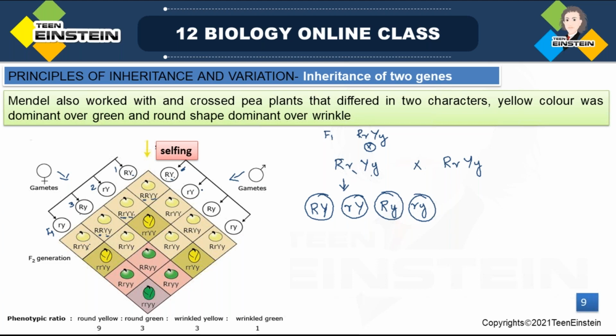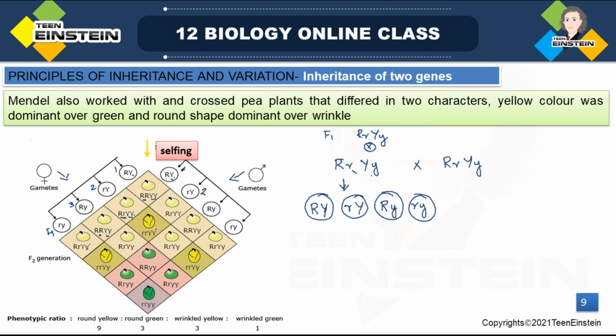male gamete. See, this is the second male gamete, and all the possible combinations with all these four female gametes. So the second male gamete has small r, capital Y. The gamete's genotypic condition is small r and capital Y. So here, the first one is capital R from the female side and small r from the male side. Then capital Y from the female side and capital Y from the male side. Capital R, small r, capital Y, capital Y.